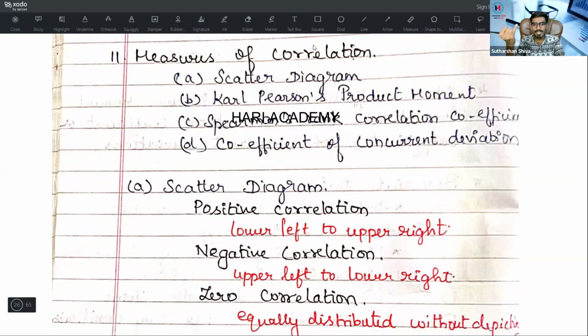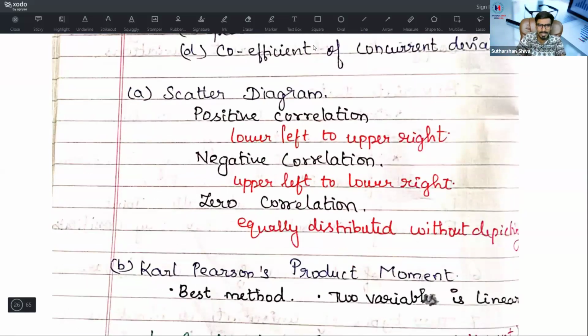One is the scatter diagram. Scatter diagram I am not going to cover in depth. Pearson coefficient of product moments, or Pearson coefficient of correlation, also known as product of moments, or Spearman rank correlation coefficient. Then the coefficient of concurrent deviation. If the examiner wants to test you differently, they will test you on the coefficient of concurrent deviation. If they want to go with the past pattern, they may test you on the Spearman rank correlation coefficient. In the Spearman rank correlation coefficient, there are cases where rank is repeated and where rank is not repeated. Remember that as well. Then come to the first one, scatter diagram.